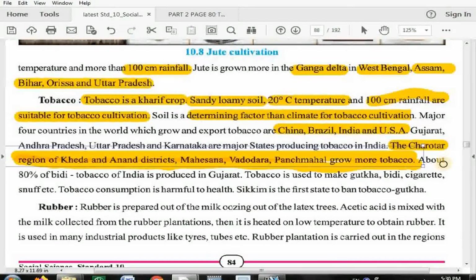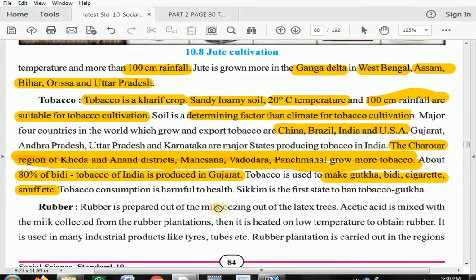Now, another important information, about 80% of BD tobacco of India is produced in Gujarat. Whatever tobacco is used for making BD, 80% of that requirement in our country is satisfied by Gujarat. Tobacco is used to make gutka, BD, cigarette, snuff, etc. Tobacco consumption is harmful to health. We all are aware about that. Very, very harmful, and it can spoil life within a few months.